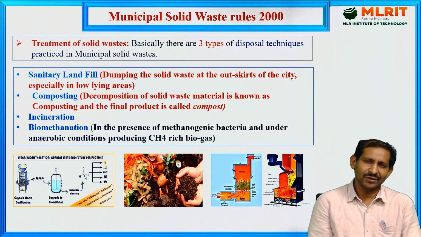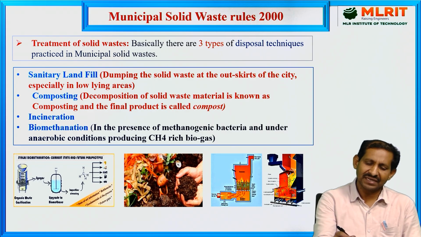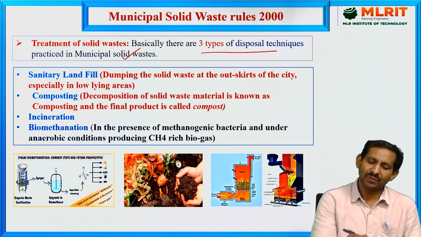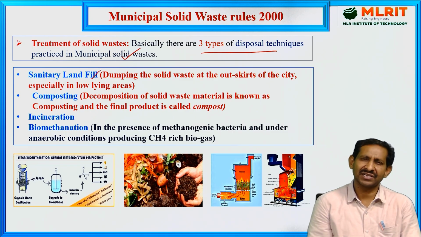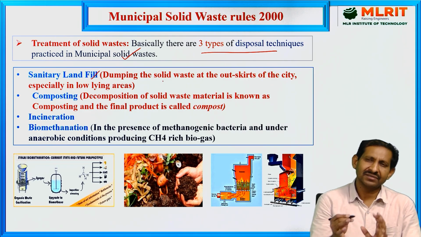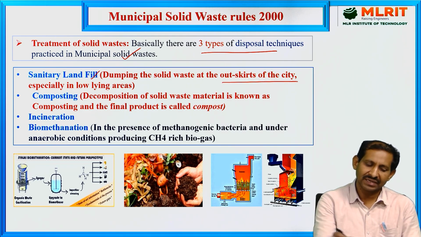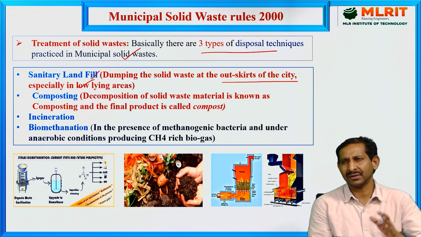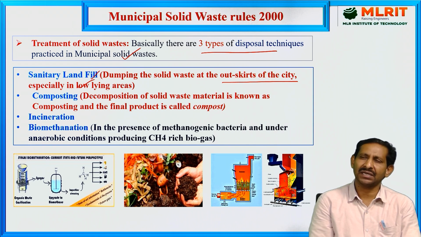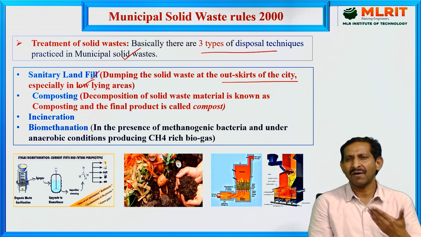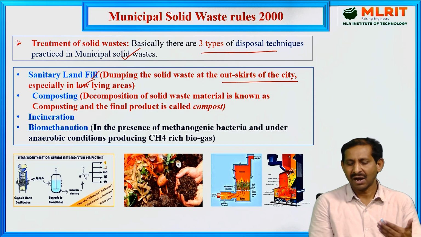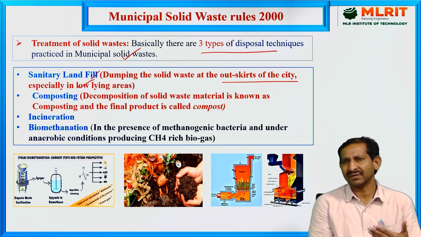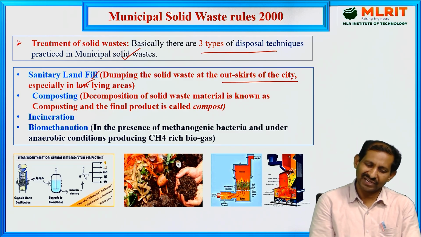Now, continuing with this, what are the treatments? Basically there are three types of disposal techniques practiced for municipal solid wastes. First one: after collection and segregation, the solid waste is dumped in the outskirts of the cities, especially low-lying areas. That is, remote areas not very close to the public, because a lot of smell and harmful bacteria are produced. That's why the outskirts of the cities and especially low-lying areas are prescribed for dumping municipal solid waste.